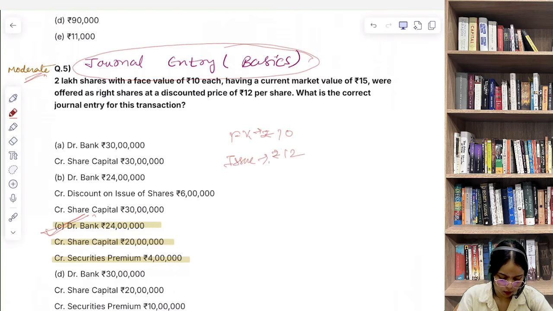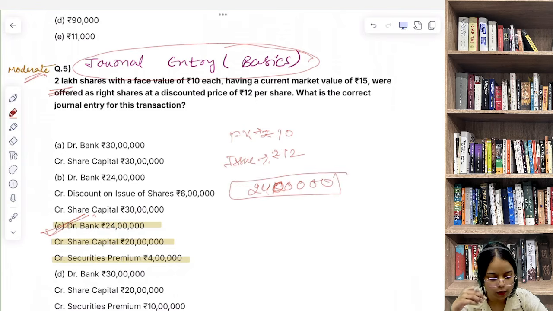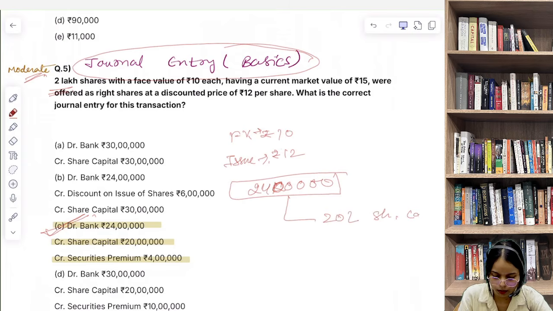Since 2 lakh shares are being issued, the total amount received by the company is 24 lakh. Out of this, 20 lakh will be credited to share capital and the remaining 4 lakh will be credited to the securities premium account.